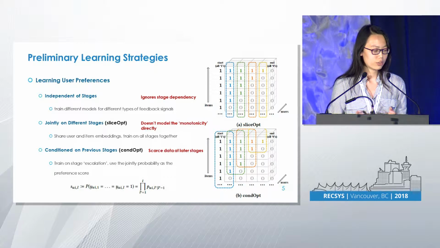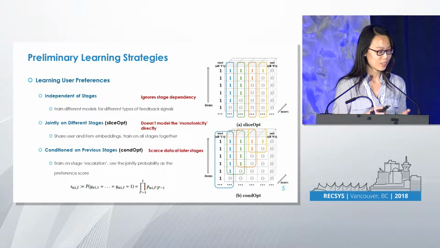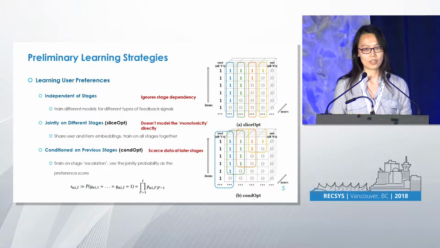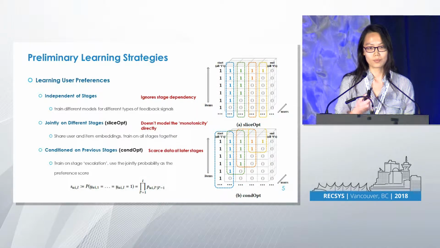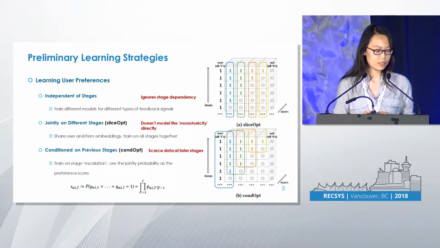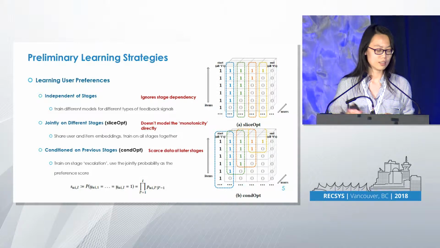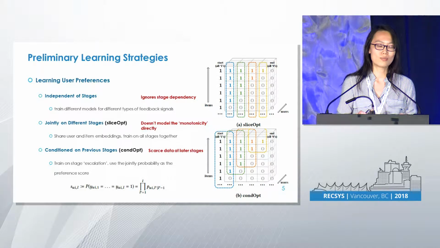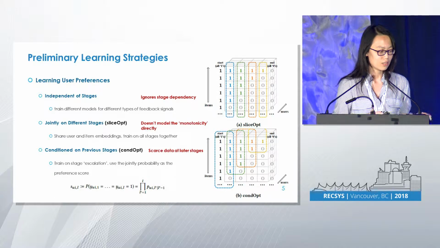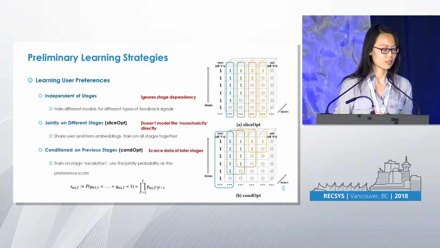We can also consider training conditioned on the previous stage. Basically, we train stage by stage: in order to predict whether a user wants to purchase a product, we collect all the items they clicked, and then we make this prediction. But the problem here is that this conditional training gradually narrows down the training scope. So at the last stage, we only have two examples for training. If we only have two examples, then the model may not be very reliable based on such limited training data. So the problem is the scarce data at the later stages.